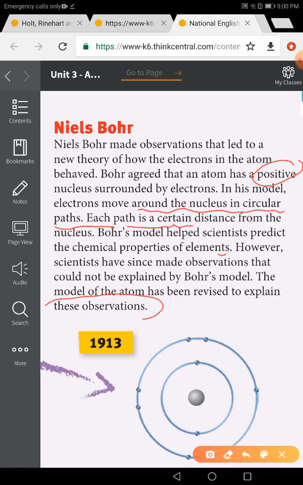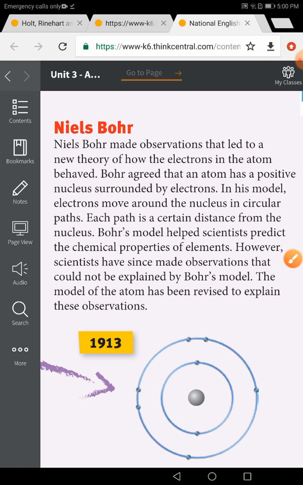And now we can see the model of Bohr here, the nucleus in the middle, positively charged because of the protons inside, and we have electrons moving around, right? Okay, but not at the same distance from the nucleus. We can see this one is close to the nucleus and these are far away from the nucleus.